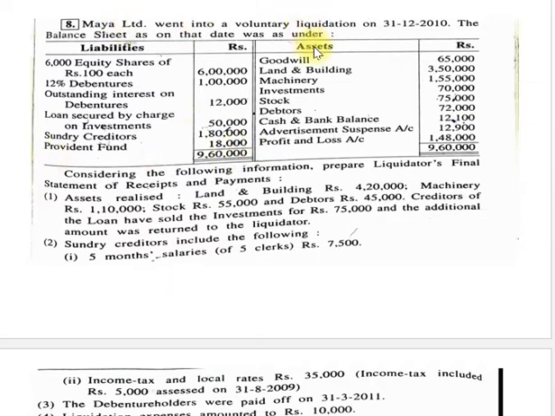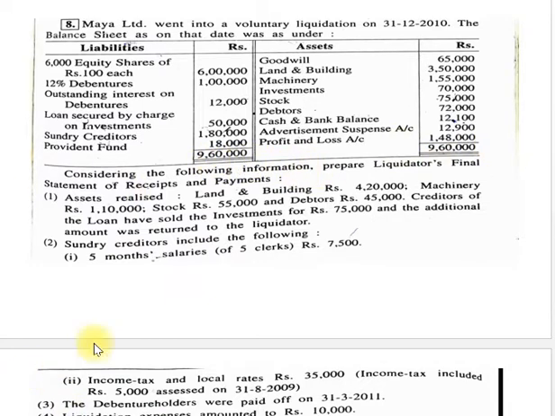Now friends, on the asset side: goodwill 65,000, land and building 3 lakh 50,000, machinery 1 lakh 55,000, investment 70,000, stock 75,000, debtors 72,000, cash and bank balance 12,100, advertisement suspense account 12,900, profit and loss account 1 lakh 48,000. Total of both sides, 9 lakh 60,000.